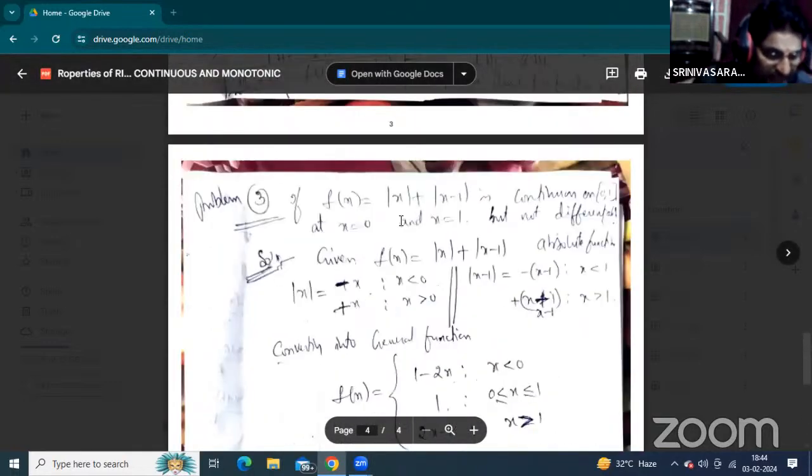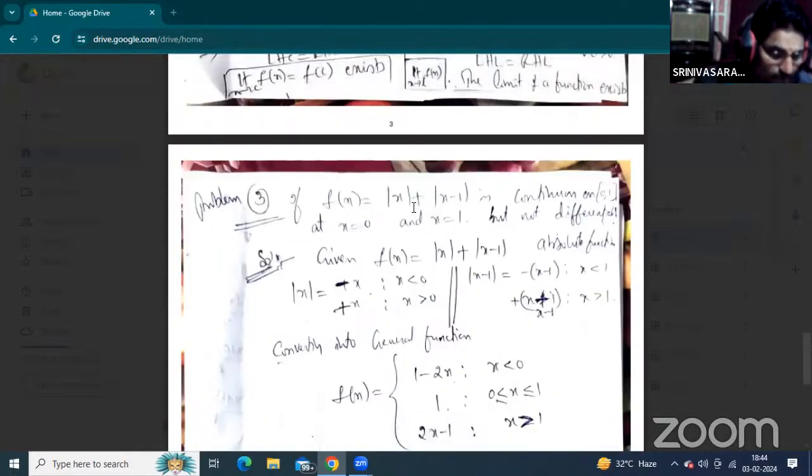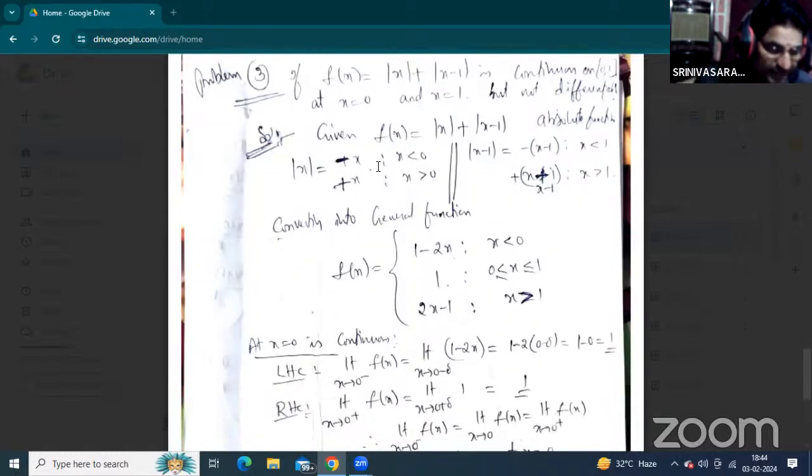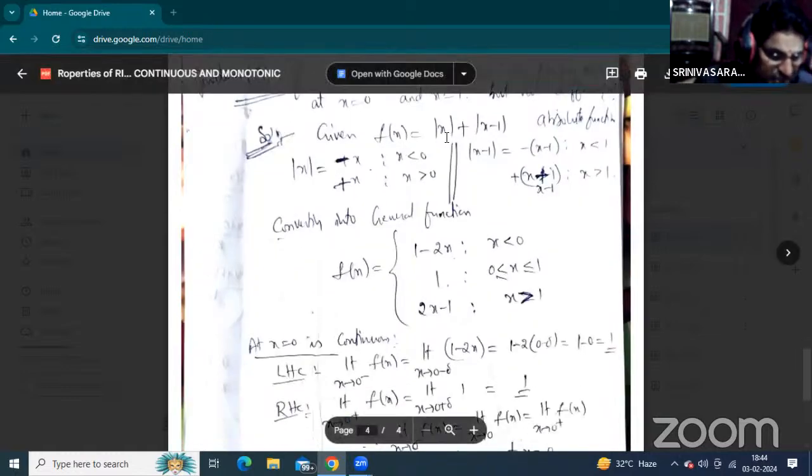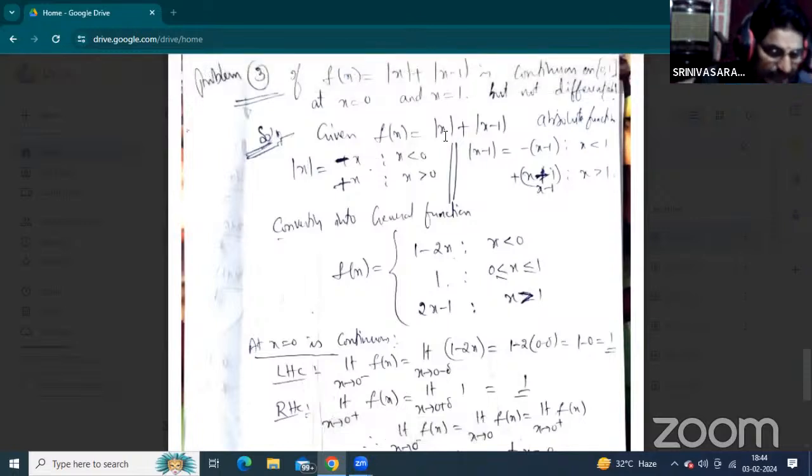Okay. Now see here, especially f of x equal to mod x plus mod x minus 1. In the absolute representation there is a left part and a right part.